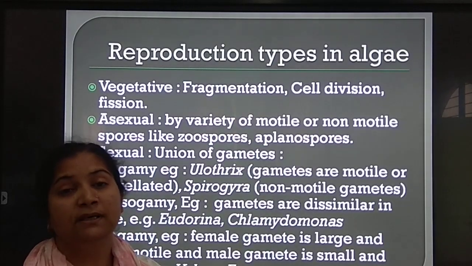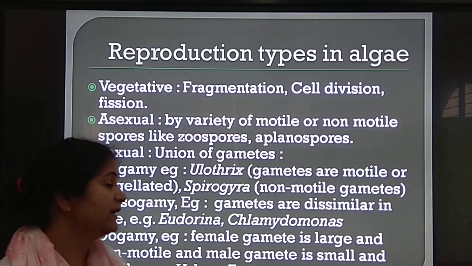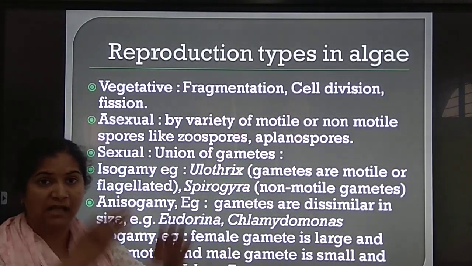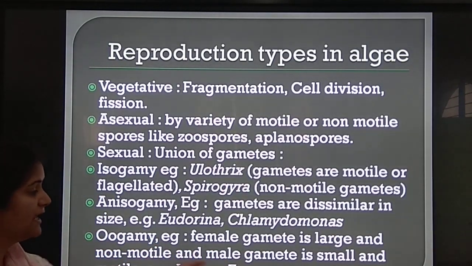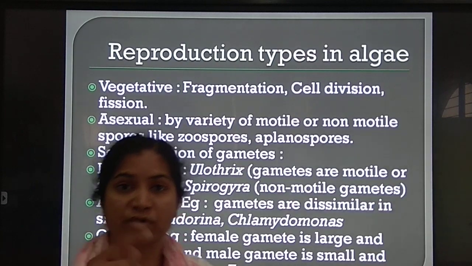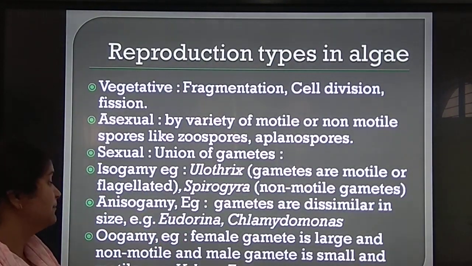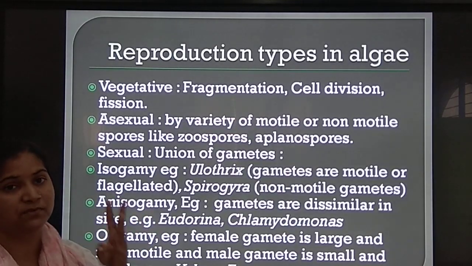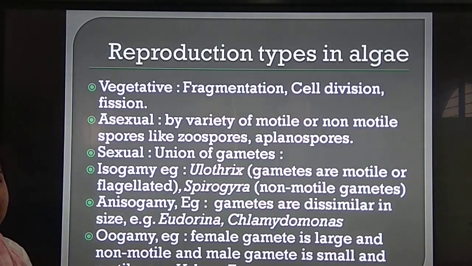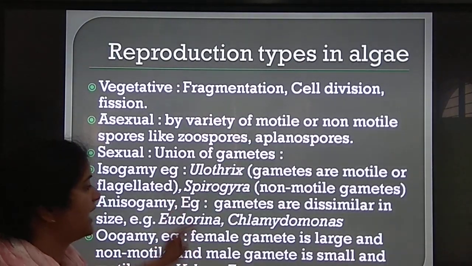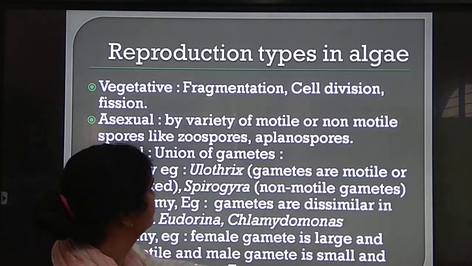In oogamy also, the gametes are dissimilar, but here the female gamete is large in size and non-motile, but the male gamete is small in size and is motile by flagella. Examples: Volvox, Fucus. So there are three types of sexual reproduction: isogamy, anisogamy and oogamy, with their examples given here.